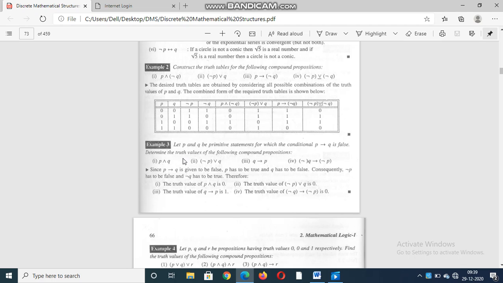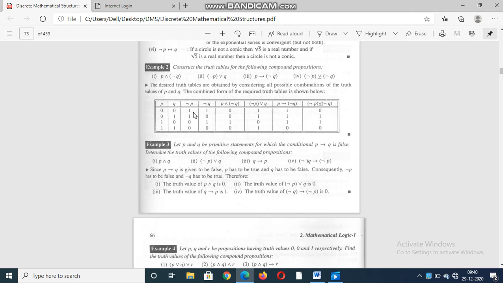Determine the truth value of the following compound propositions. Does everybody understand the question properly? It says we have primitive statements P and Q for which the conditional P implies Q is false. So P implies Q should be 0. Where does it come as 0?